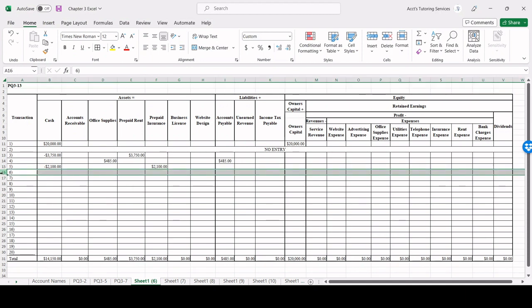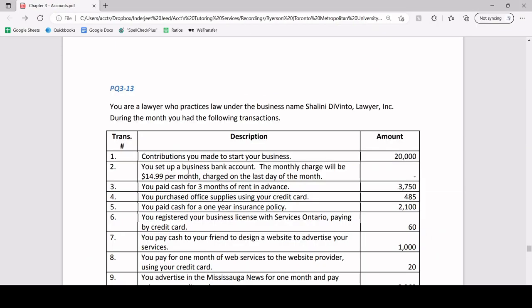Now we're going to break down each transaction into 2 parts to help us better understand how this works.